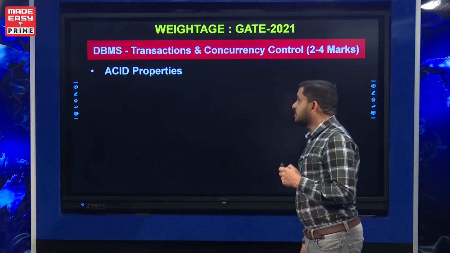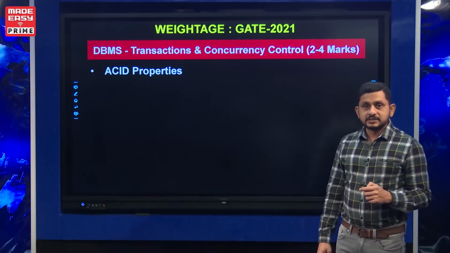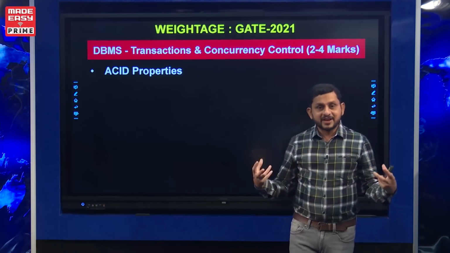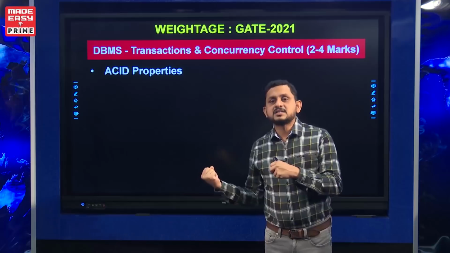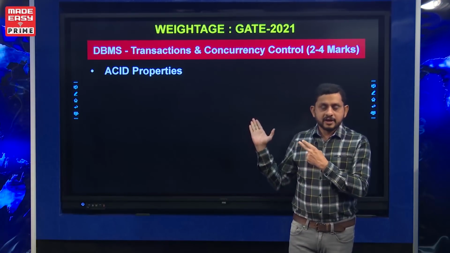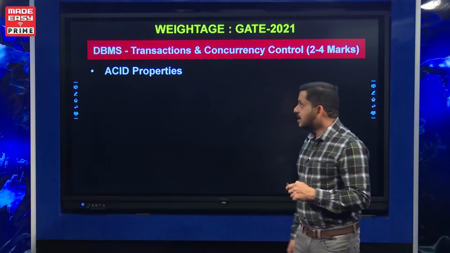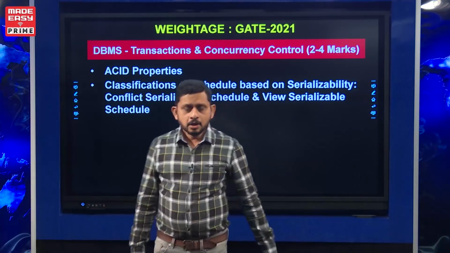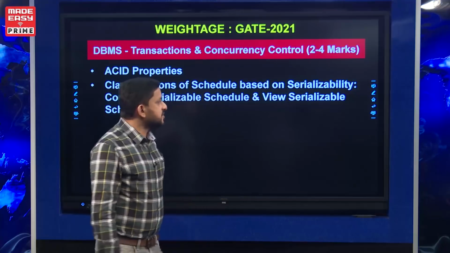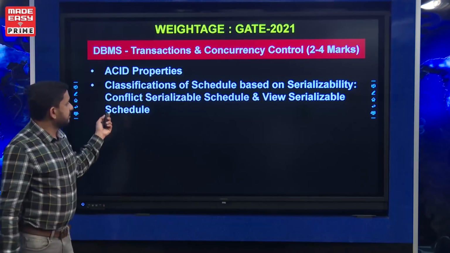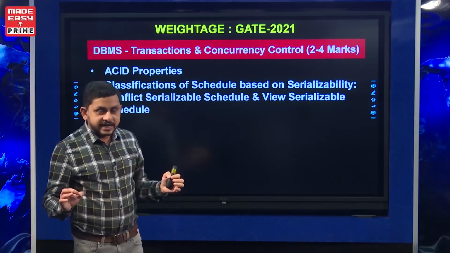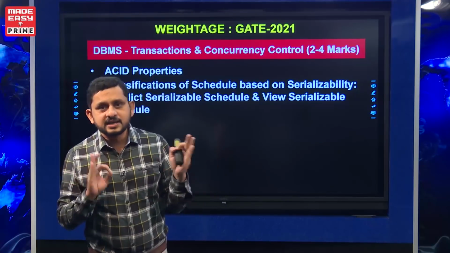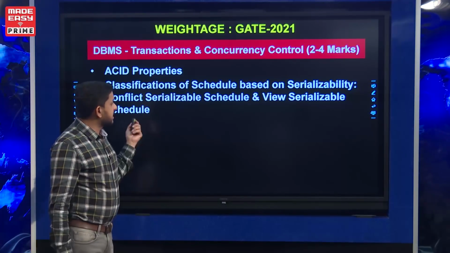One important thing from transactions is ACID properties, which covers the whole introduction to the transaction: what is the goal of transaction management, and what we expect from transaction and concurrency control. We are going to study this as part of the discussion of the ACID properties. Next, the classification of schedules based on serializability. There are two types of classification. One of them is based on serializability. In this classification we are going to study whether the given schedule is serializable or not, testing whether a given schedule is serializable or non-serializable. For that there are two tests.